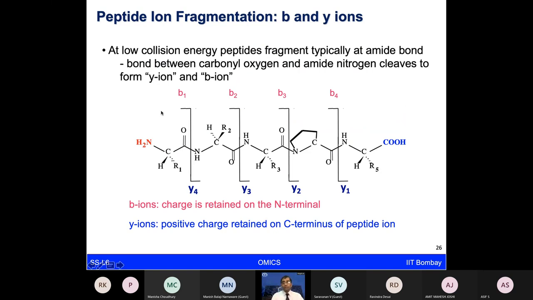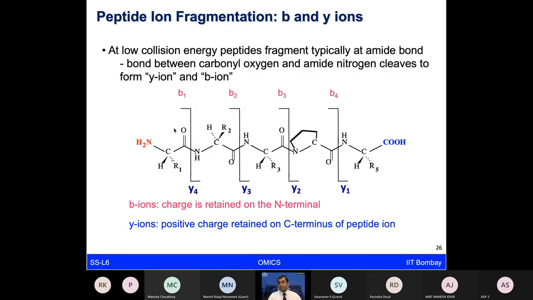And over there, now you are going to fragment these peptide bonds, which is going to generate either B ions or the Y ions. And these Y ions are the ones which are retained towards the carboxy terminal, and the B ions are the ones which are retained towards the amino terminal. Some of these things I will come back again and refresh you, so please do not panic if you are not able to follow completely.